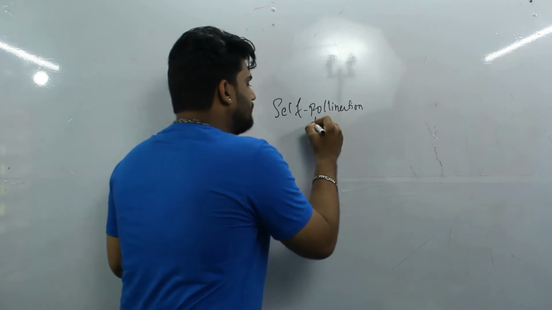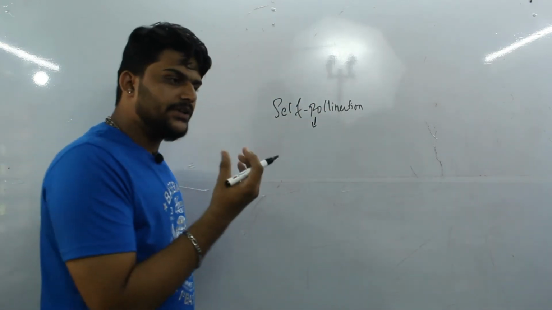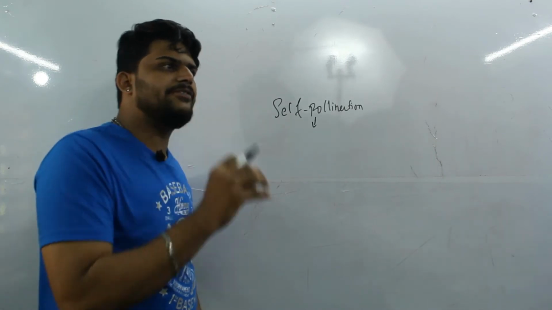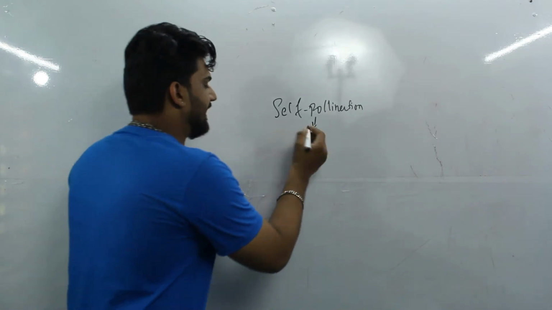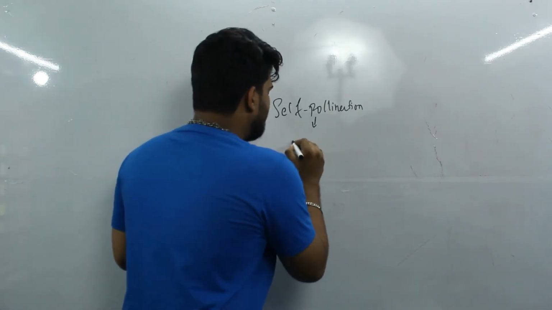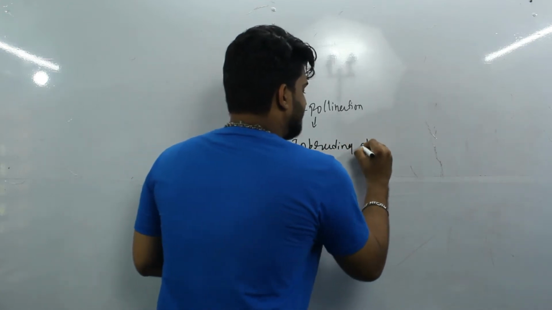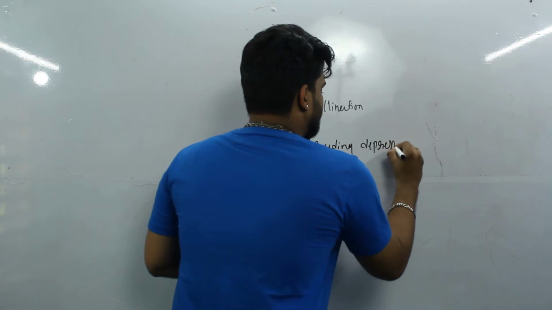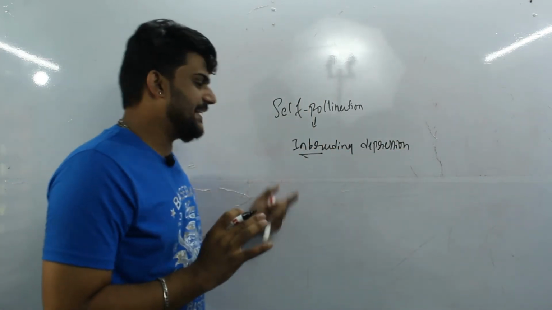Yes. So this self pollination causes a very negative character, that is known as inbreeding depression. Here inbreeding is nothing but the self pollination itself, same flower, right?